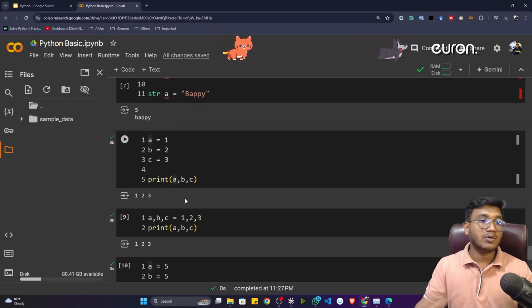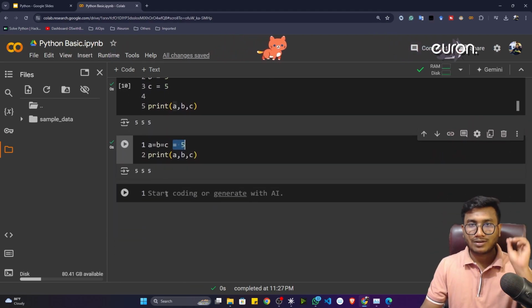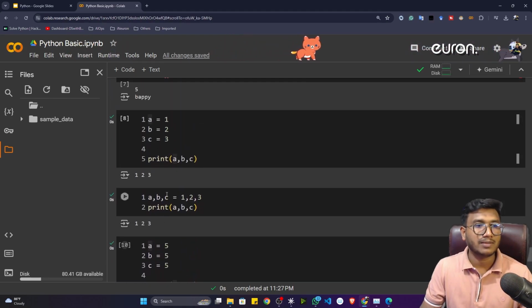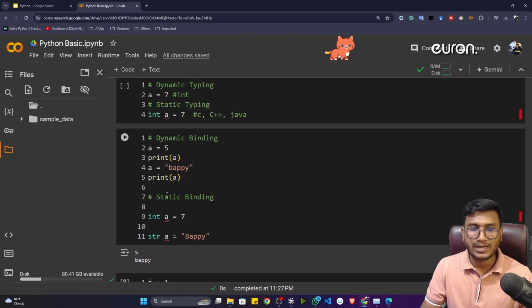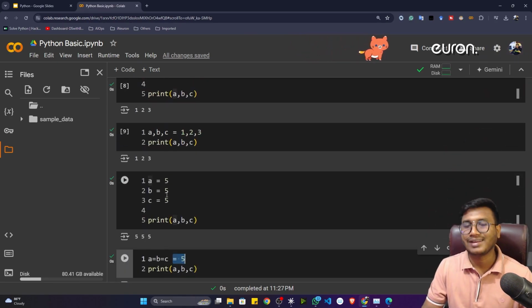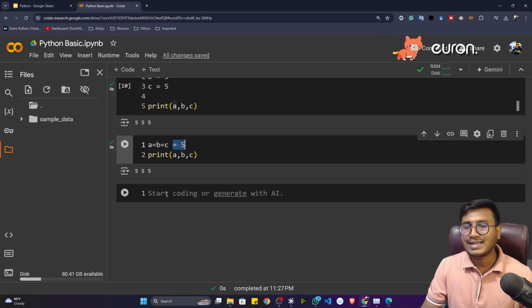So guys, this is all about variables inside Python. I think you got the entire clear-cut idea about the variable. So you can define any kind of variable. Okay, if you want to store any kind of value, you can define any kind of variable, and inside that you can store any kind of data type. Okay, this is the idea.